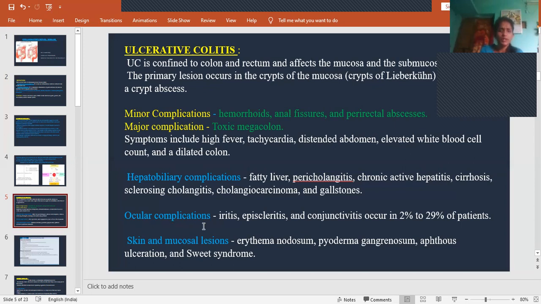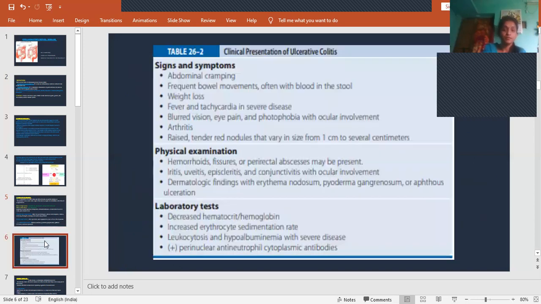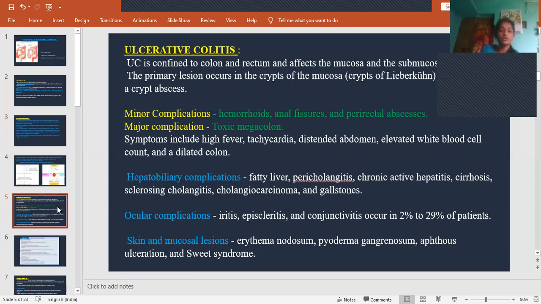So these occur commonly, in the range of 2 to 29% of patients who are affected with these ocular complications, like those having ulcerative colitis. And then skin and mucosa lesions: erythema nodosum, pyoderma gangrenosum, aphthous ulceration, and Sweet syndrome. See, these are the complications we see in case of skin and mucosa lesions. So you need to study these terms, and you should tell me in the next class what